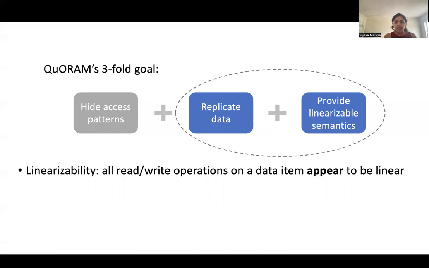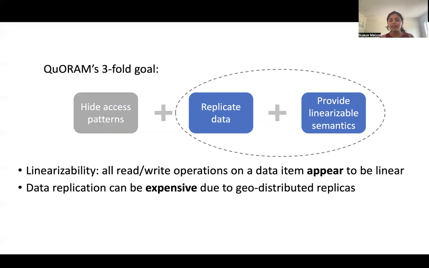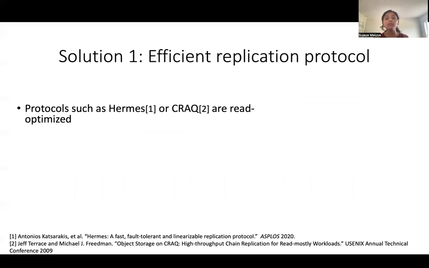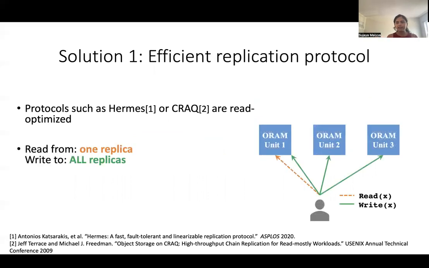linearizability. Now, we have to be careful when either picking or designing a replication protocol, because it can be quite expensive to communicate with geo-distributed replicas. And so in the first naive solution, I'm going to use an existing efficient replication solution, such as Hermes or CRAQ, that are optimized for read operations, in designing QuORAM. For a read request, the client reads from a single unit, and for a write request, the client writes to all of the units. And we see that it is read optimized because a read is accessing just one of the